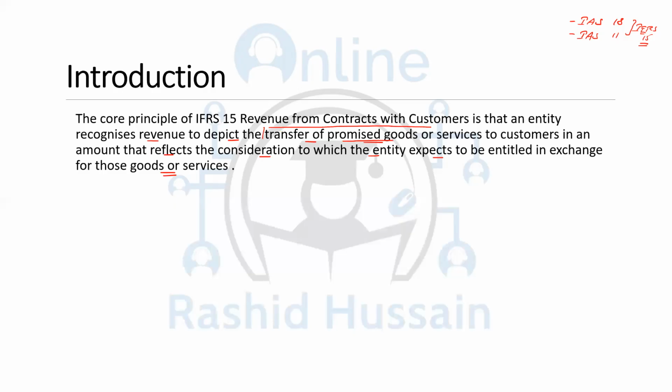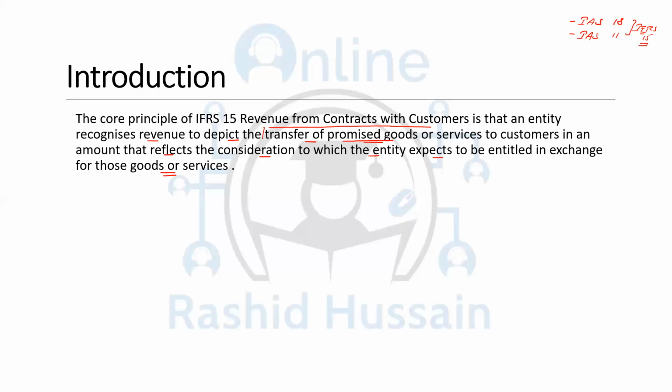For example, I'm running a business school and we have taken the fee from the students, and we have not yet provided them the classes. That means the fee we have received cannot be recognized as revenue, as we are yet to meet our promise of giving them the educational services.